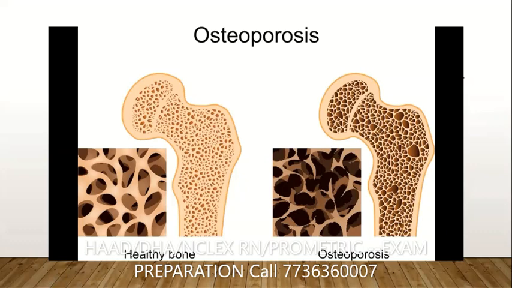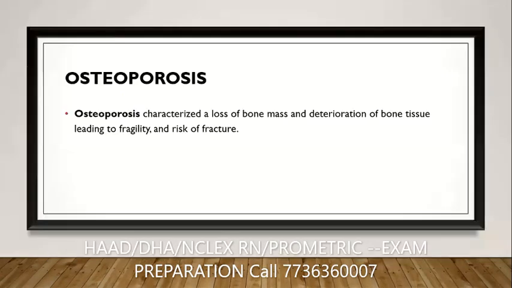Today I'm going to deal with osteoporosis. Osteo means bone, porosis means multiple pores in the bone. So osteoporosis is characterized by loss of bone mass and deterioration of bone tissue, leading to fragility and risk for fracture. So what is osteoporosis? It is a musculoskeletal disorder which is commonly expected in old age, characterized by demineralization of bones, or multiple pores generated within the bone.